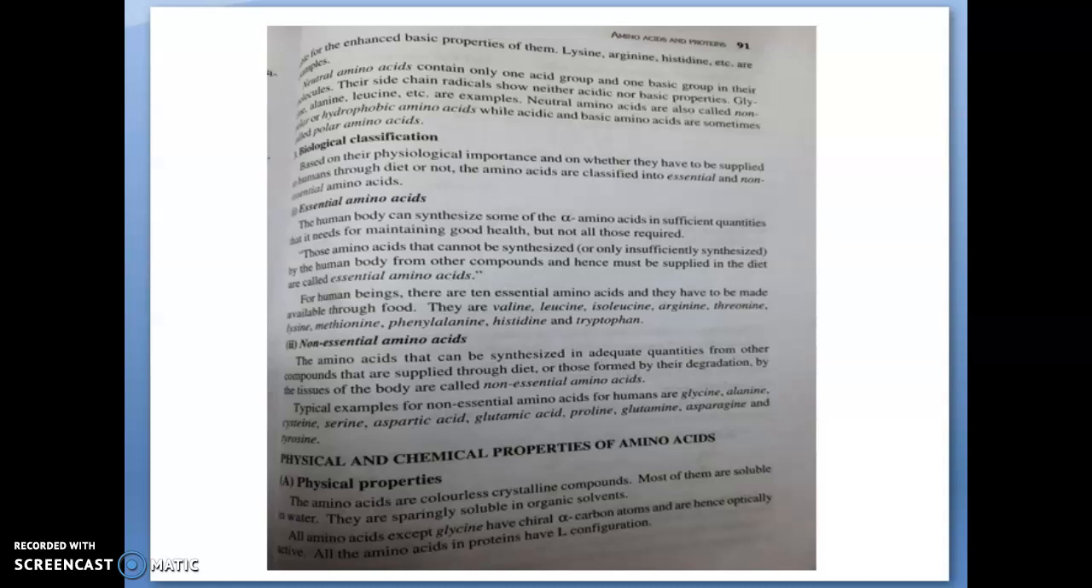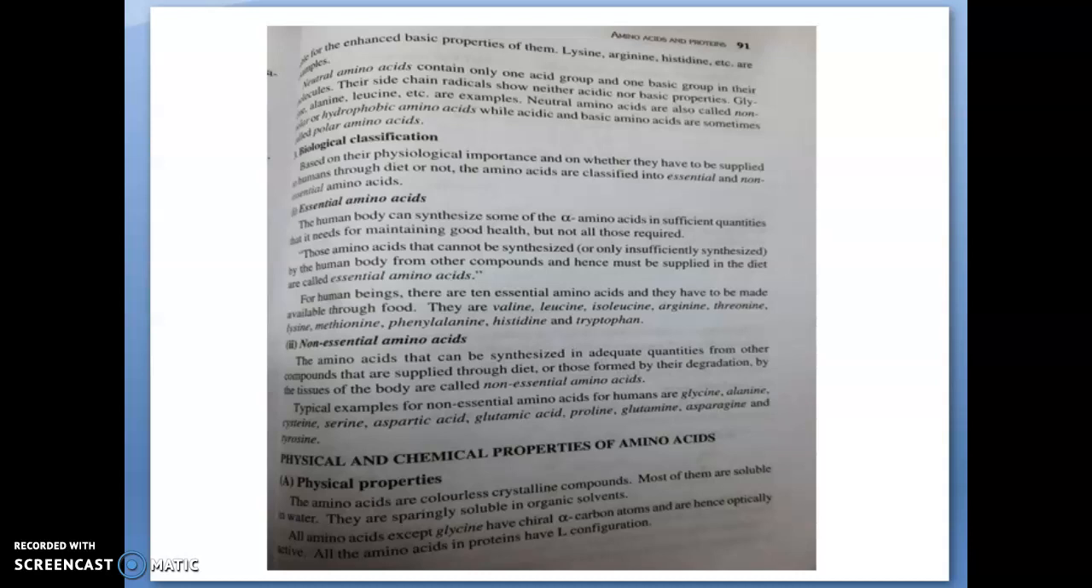What is an essential amino acid? The essential amino acid is important for maintaining good health of the living organism. That amino acid cannot be synthesized by the human body from other compounds, so it has to be supplied in the diet. They are called essential amino acids.